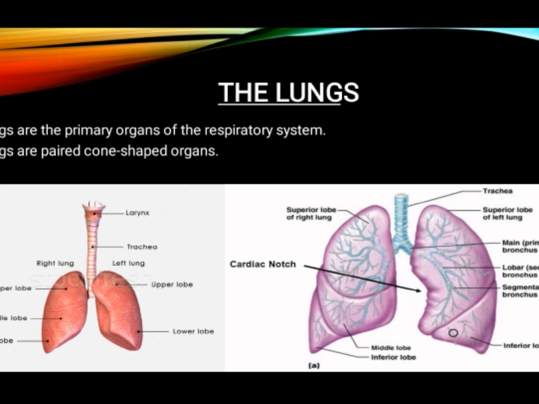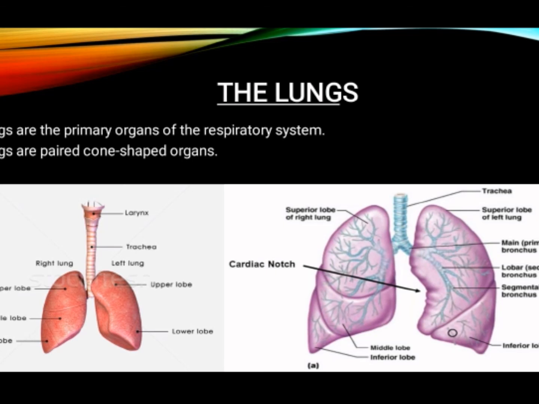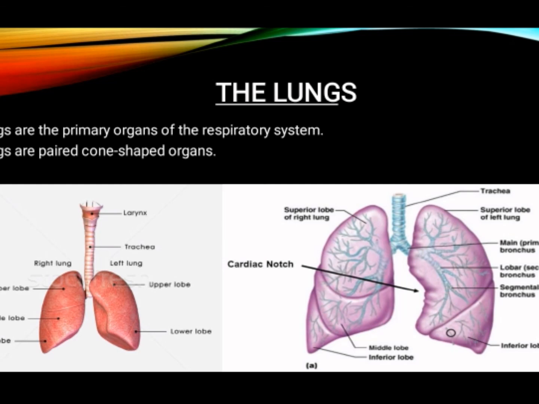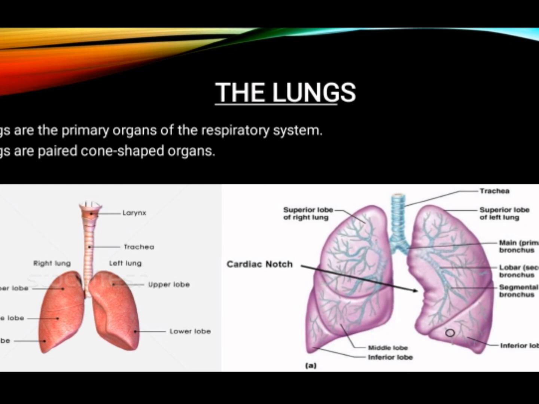Next, we are going to learn about the lungs. Lungs are the primary organs of the respiratory system. Without these lungs, the respiratory system will not do its work. That is why they are the primary organs. Okay, children. Lungs are paired cone-shaped organs. So, it will not be one in number, it will be two in number. Paired means two. The shape of the lungs is cone-shaped.